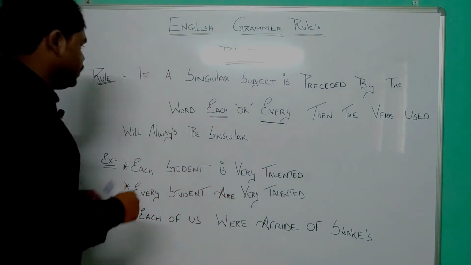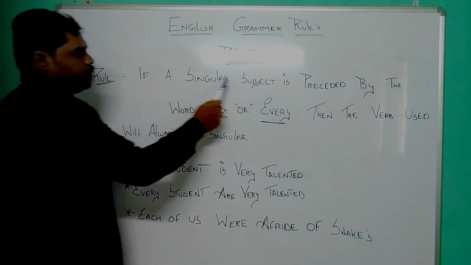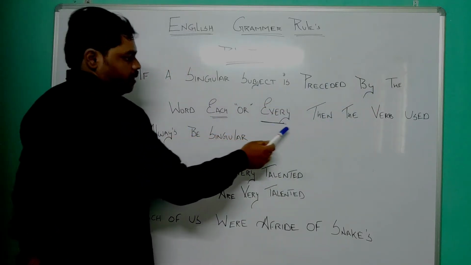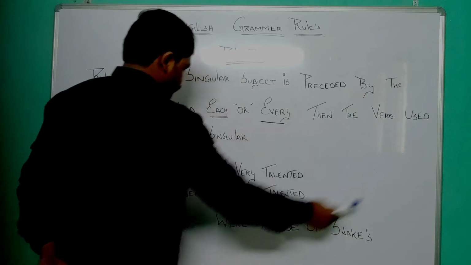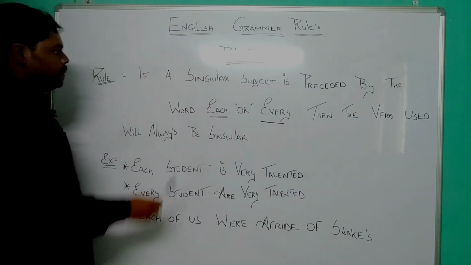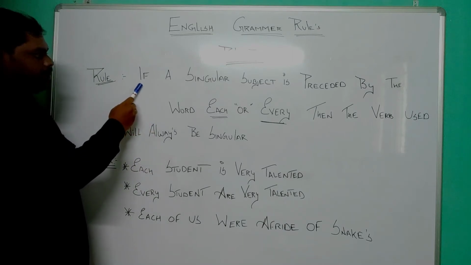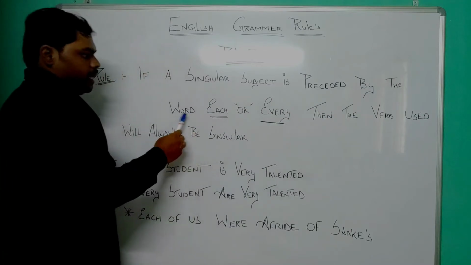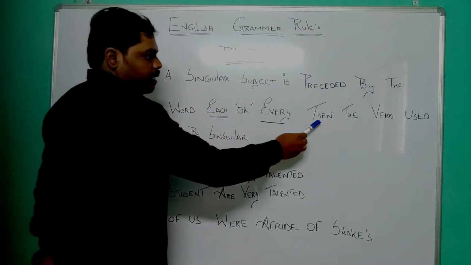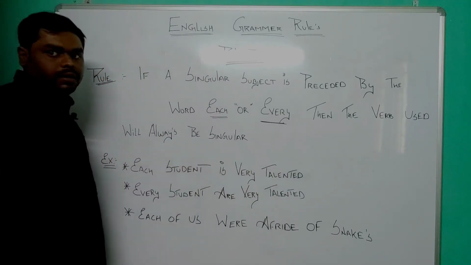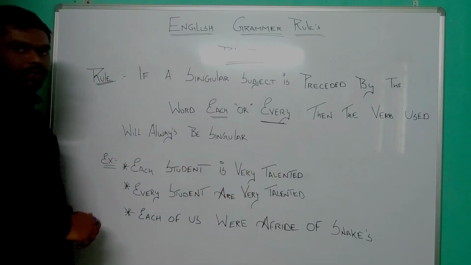So I have written a rule here. If a singular subject is preceded by the word each or every, then the verb used will always be singular, right? Can you understand? I'll repeat it once again. If a singular subject is preceded by the word each or every, then the verb used will always be singular, right? So what do I mean by this?